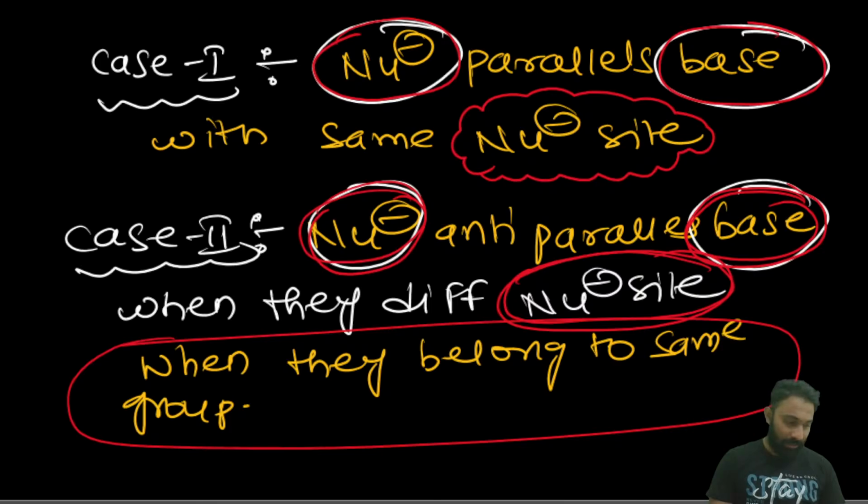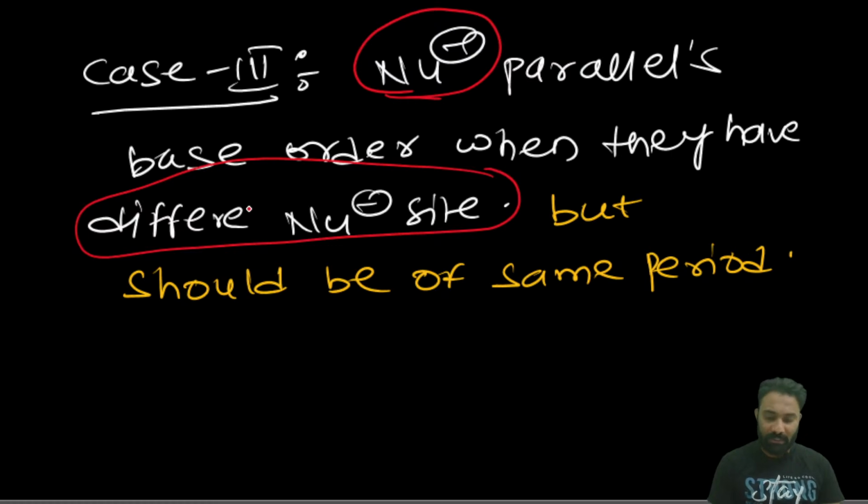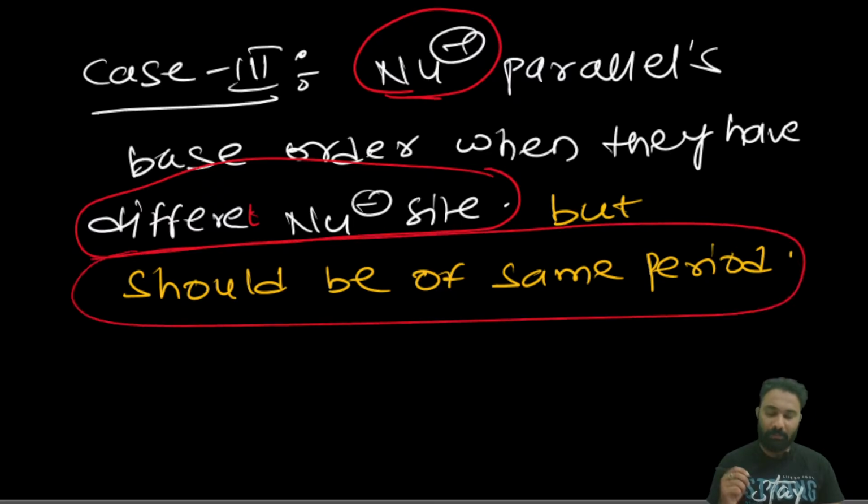Next, case 3: the nucleophile and base order will be the same but the nucleophilicity site is different. When will that happen? When they belong to the same period, that we have already seen.